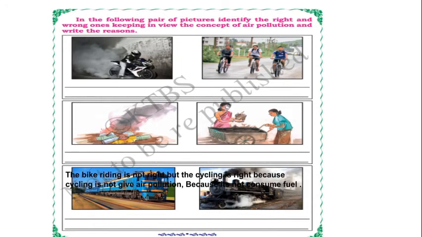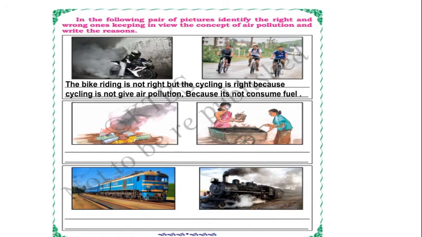According to the first picture, there is bike riding, and cycling on the right side. The bike riding is not right, but the cycling is right. Why? Because cycling does not give air pollution, isn't it? Because it does not consume fuel. But a bike runs on fuel only. It leaves smoke, so the air will be polluted. So the bike riding is not right.